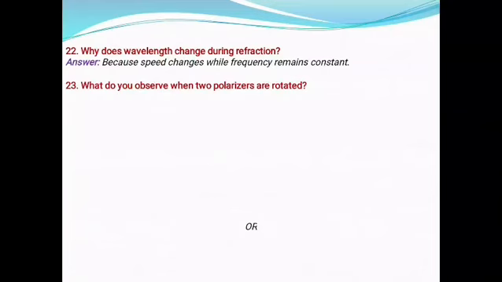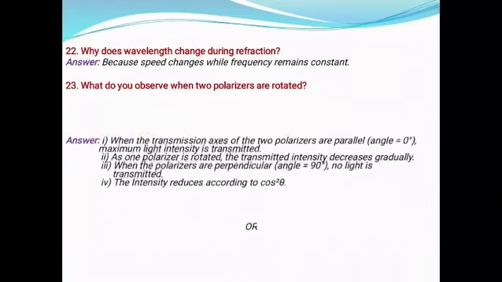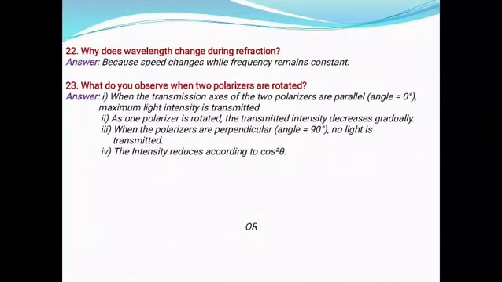What do you observe when two polarizers are rotated? Answer: first, when the transmission axes of the two polarizers are parallel, maximum light intensity is transmitted. Second, as one polarizer is rotated, the transmitted intensity decreases gradually. Third, when the polarizers are perpendicular, no light is transmitted. And fourth, the intensity reduces according to cos square theta.